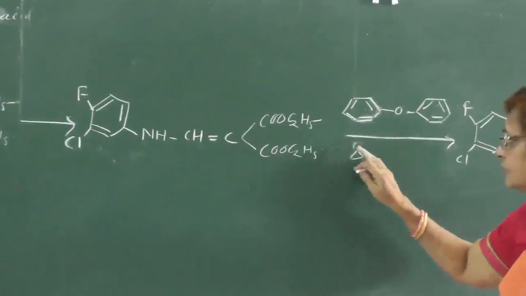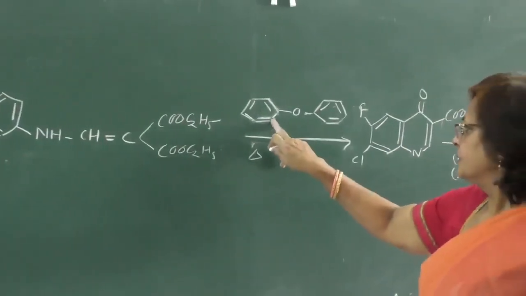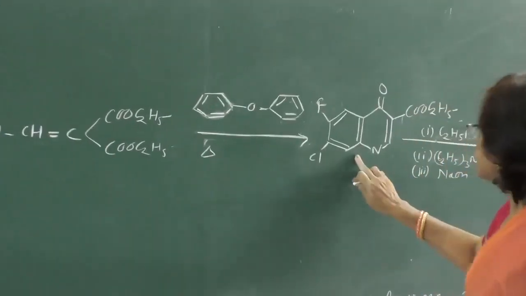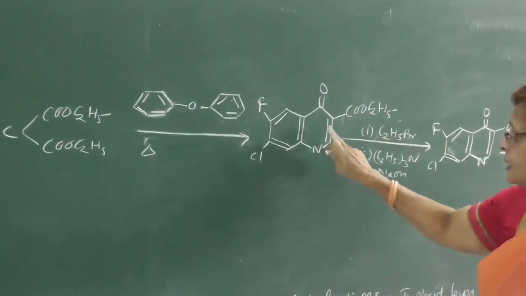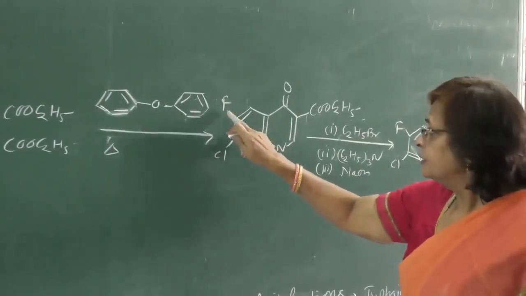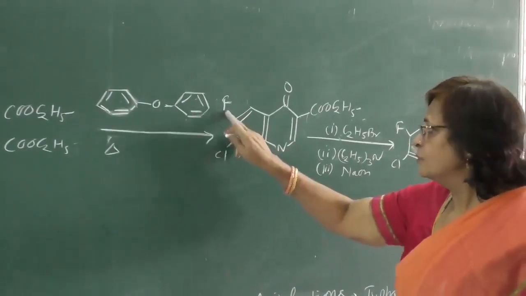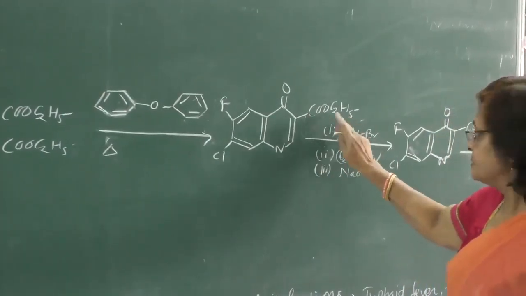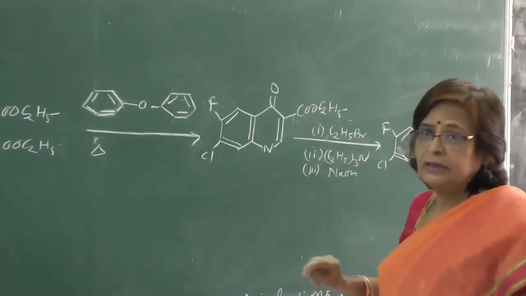Now this is then treated with this compound, and on heating, this gives this structure. Now see, here the quinoline nucleus is formed, and these are the groups which are attached: fluoro, chloro, oxo, and ester group, the ethyl form of ester.